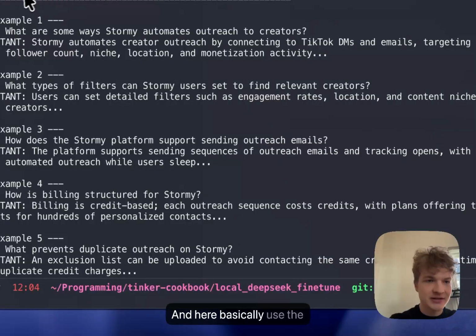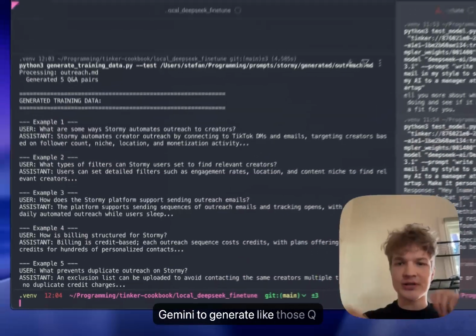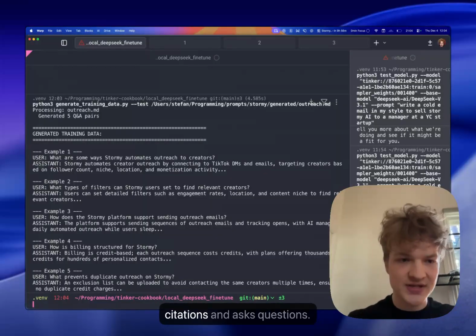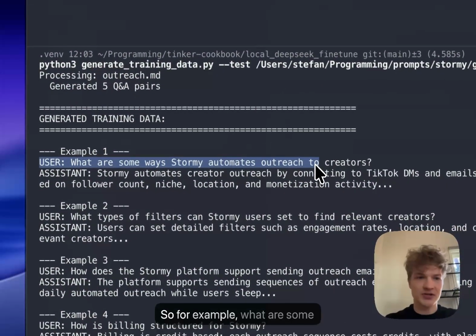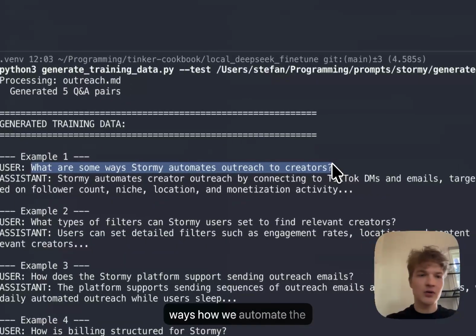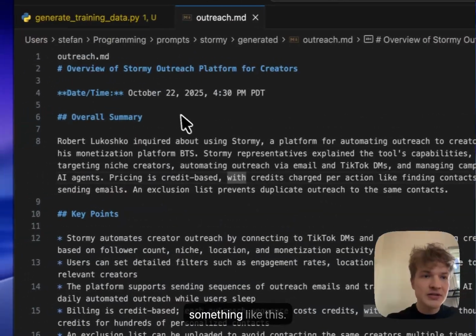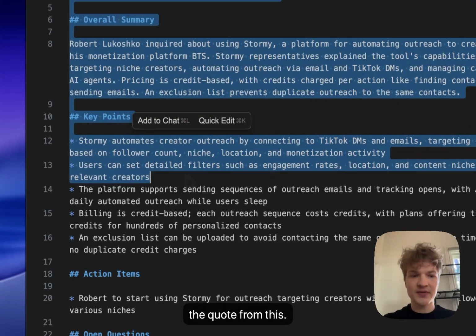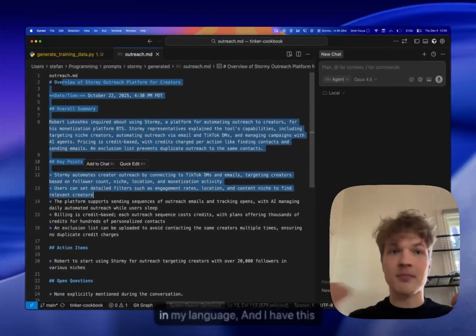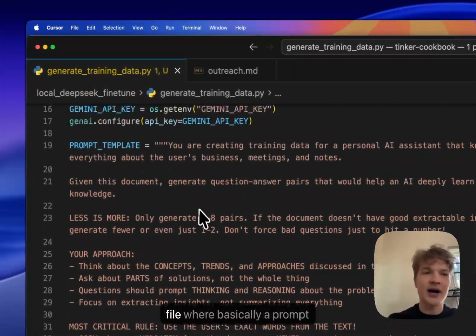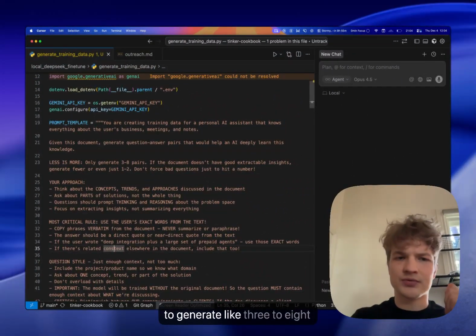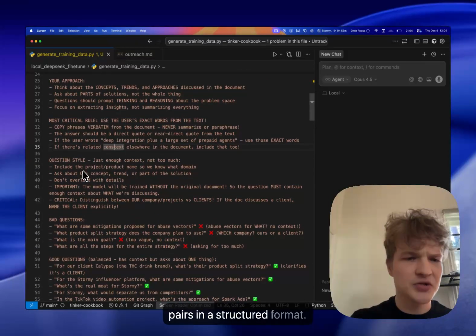And here I basically use Gemini to generate those Q&A forms where it uses my own quotes and citations and asks questions. So for example, what are some ways we can automate the outreach? And the note is looking something like this. And it directly takes the quote from this. And if it's my note, it's going to be in my language. And I have this file, a prompt template, which asks it to generate 3 to 8 pairs in a structured format.